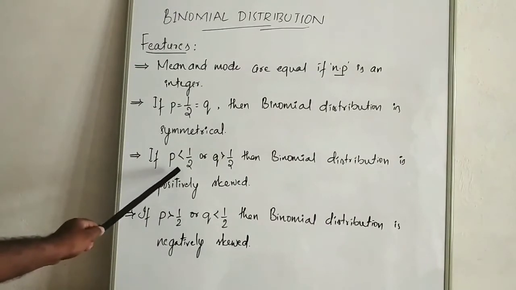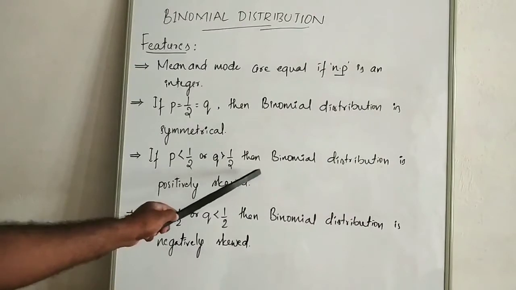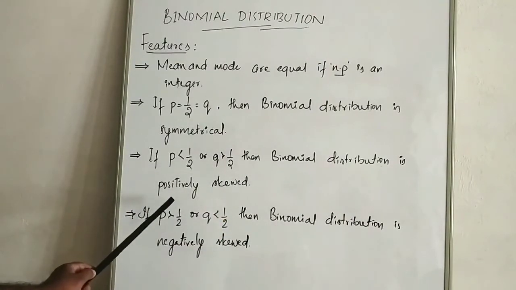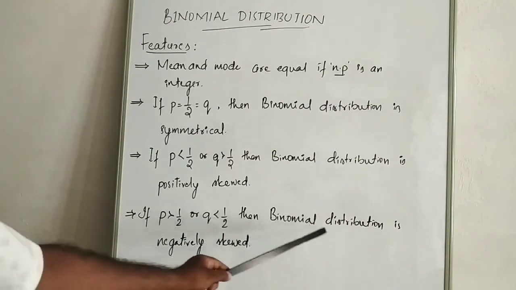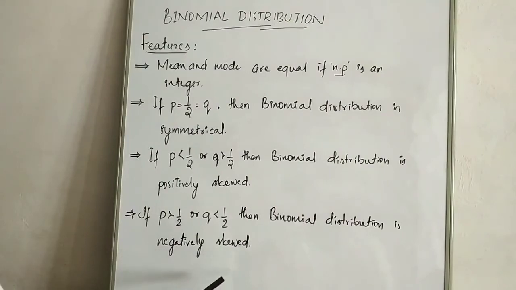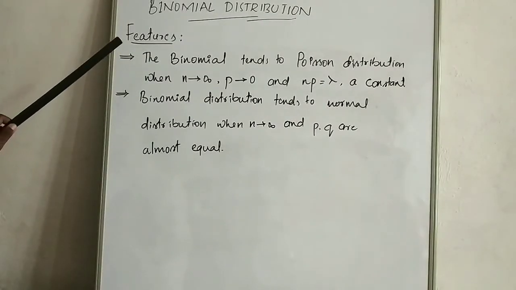If p is less than 1 by 2, then it automatically means that q is more than 1 by 2, then binomial distribution is positively skewed. If p is more than 1 by 2 or q is less than 1 by 2, then binomial distribution is a negatively skewed distribution. That is about the shape of binomial distribution.